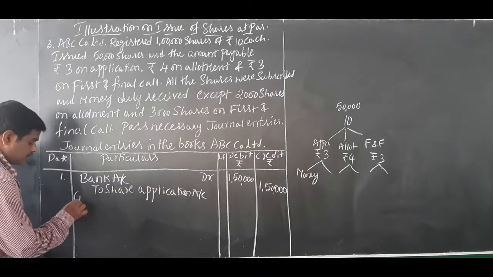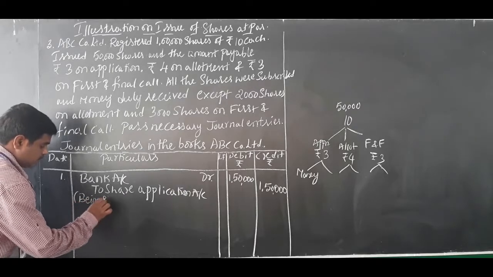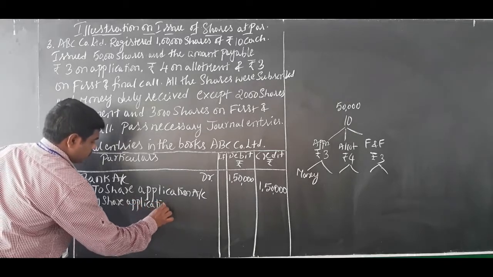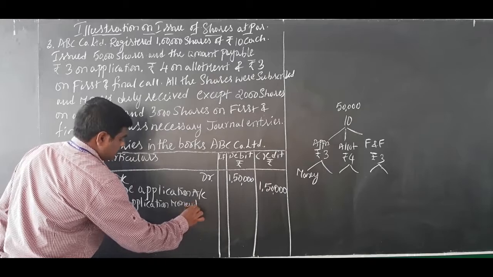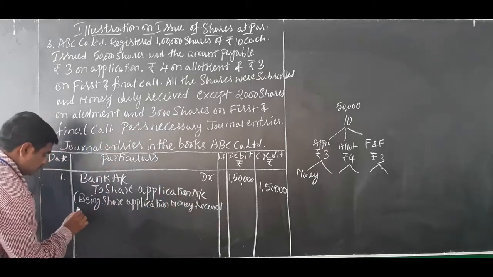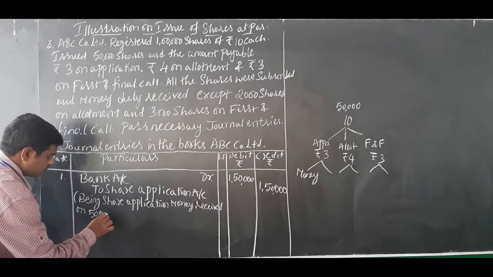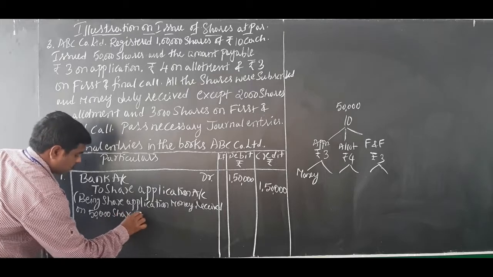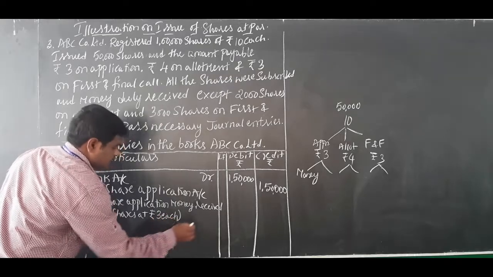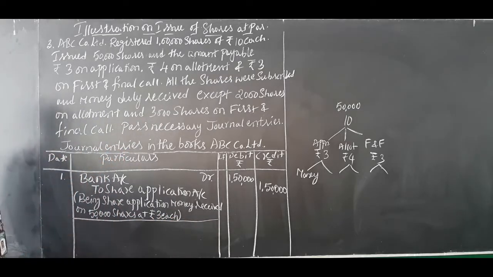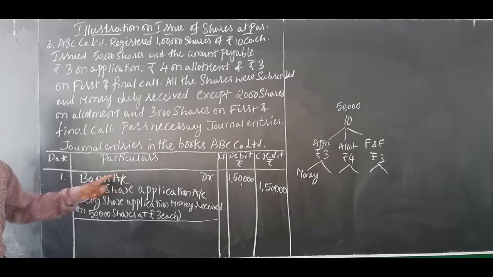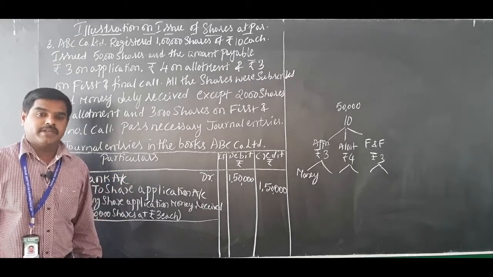So of course, narration: being share application money received on 50,000 shares at rupees 3 each. So this is the first journal entry. After the first journal entry you can close only the particulars column. So first journal entry: bank account debited to share application account when application money is received.